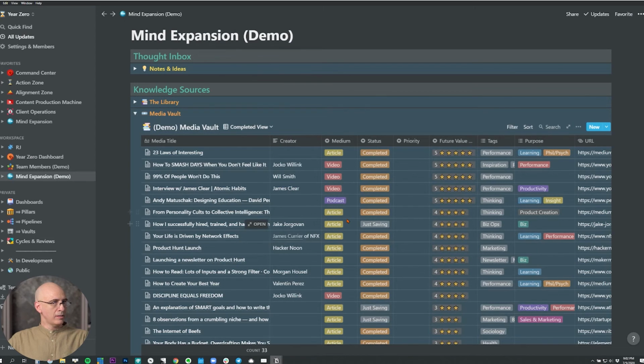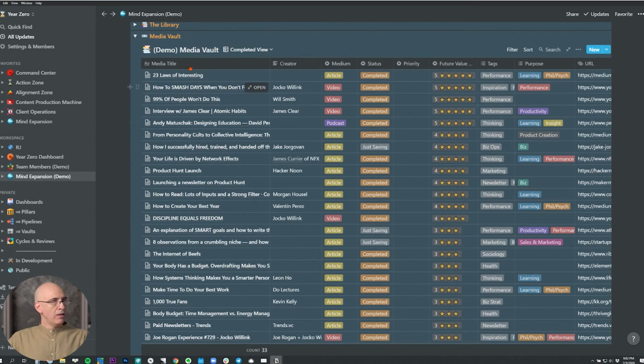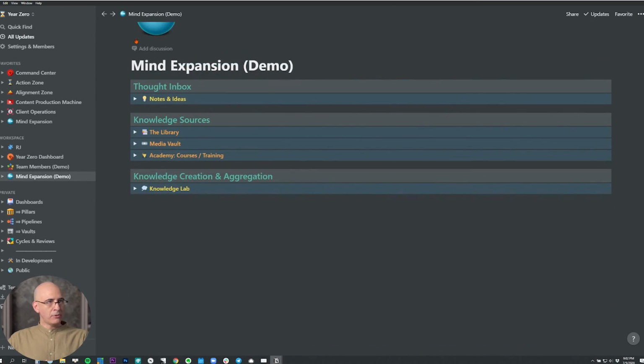So that's pretty much what the Media Vault does. It captures this. The real purpose of the Media Vault is to capture and organize information so that we can then use it later. And the place we use it primarily is in the Knowledge Lab. And that's what we're going to get into in the next video. But by capturing it and organizing it properly in a consistent, systematic way, capturing all the notes and the highlights, it becomes a massively valuable resource to then draw on when we put it into the next level of accessibility and knowledge absorption and refinement, which we'll dive into deeper when we explore the Knowledge Lab.